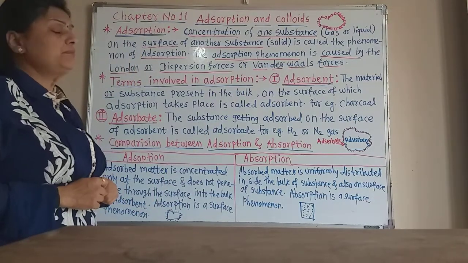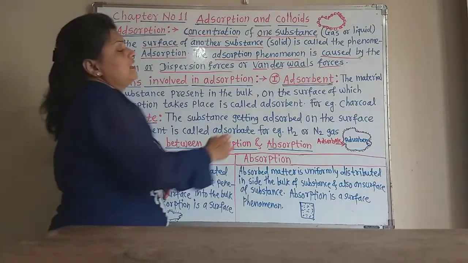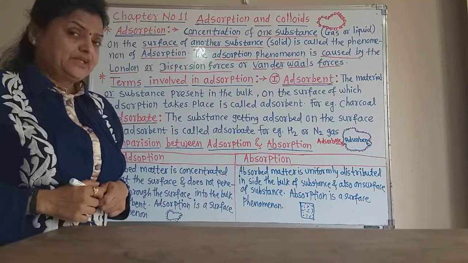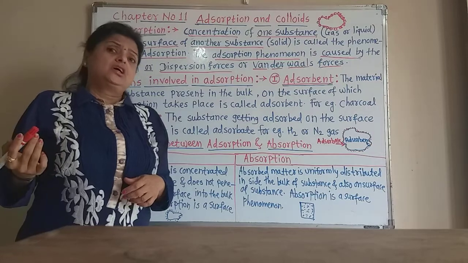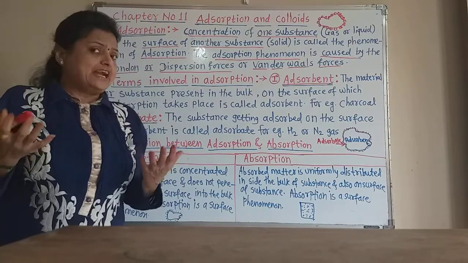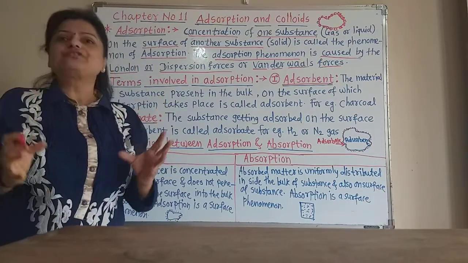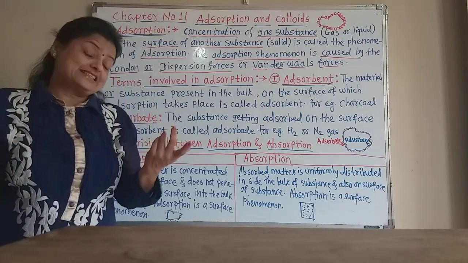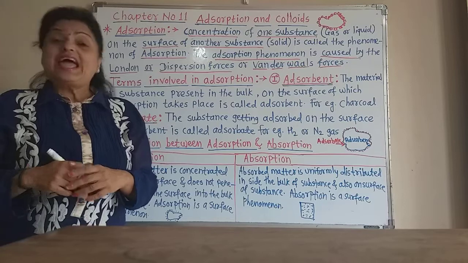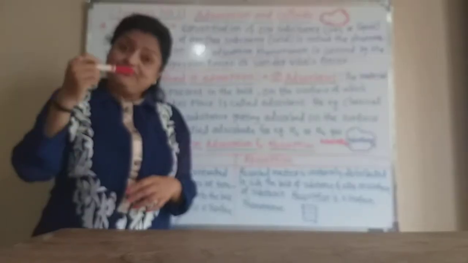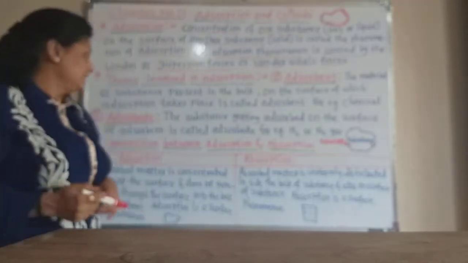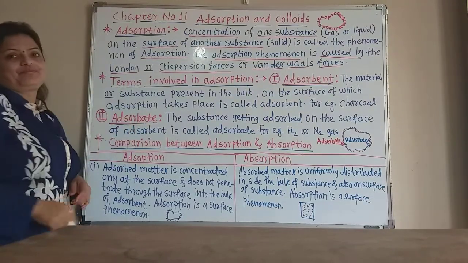The first term or the word is the adsorbent. Now what is this adsorbent? In simple language, charcoal is the adsorbent, because on the surface of charcoal there is the accumulation or concentration of different gases or liquids, and that liquid or gas which gets adsorbed on that adsorbent is called the adsorbate.